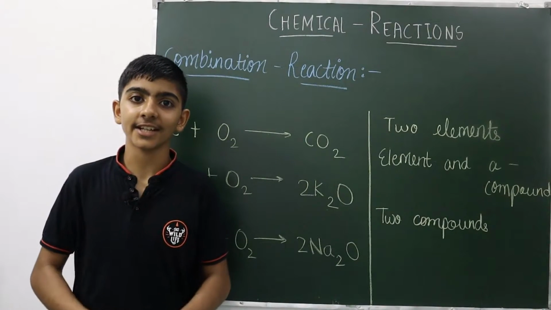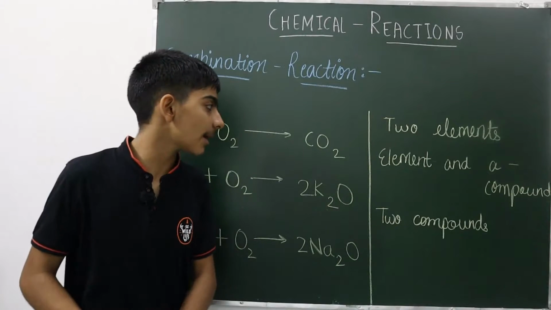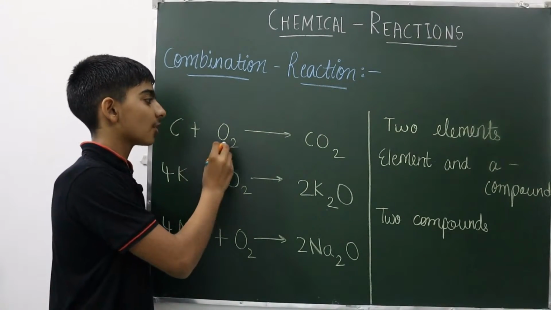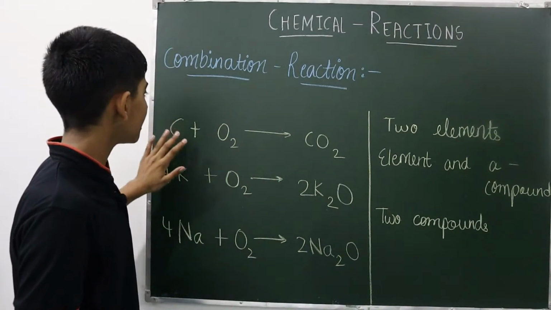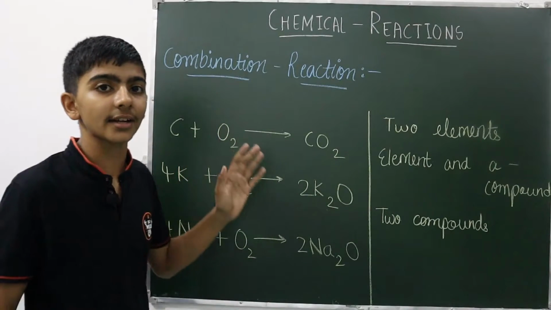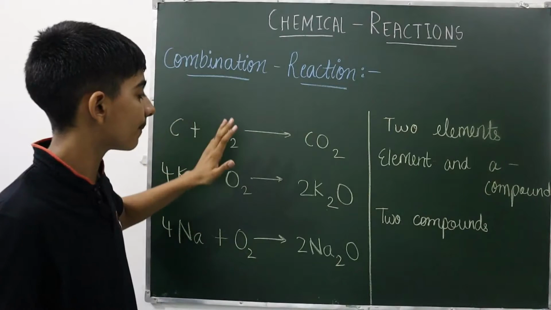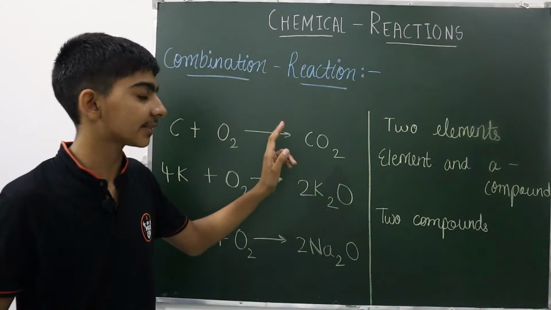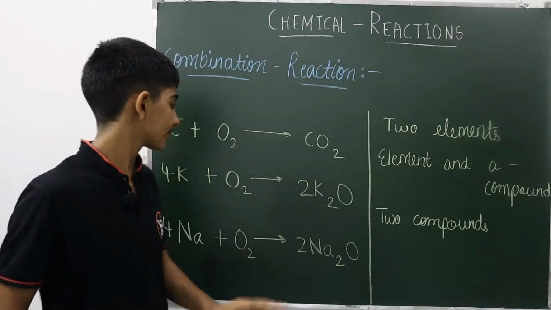Now we will understand it with the help of examples. The first example of the combination reaction is carbon plus oxygen gives carbon dioxide. Here carbon and oxygen are the reactants, meaning carbon and oxygen combine to form carbon dioxide. Carbon dioxide is the product, and carbon and oxygen are the reactants.